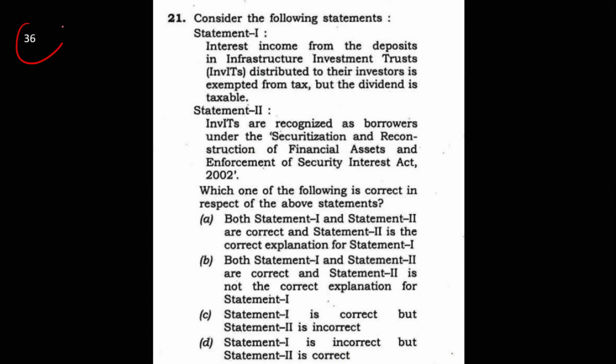Now you see question number 36. Consider the following. Again, wherever complex statements are there, with "and" or "but", generally those statements will be incorrect. So the answer is one is incorrect, second is correct, option D. I have shared this in the very first question only, the complex statement rule. Wherever "and" or "but" is there, generally those statements are incorrect.